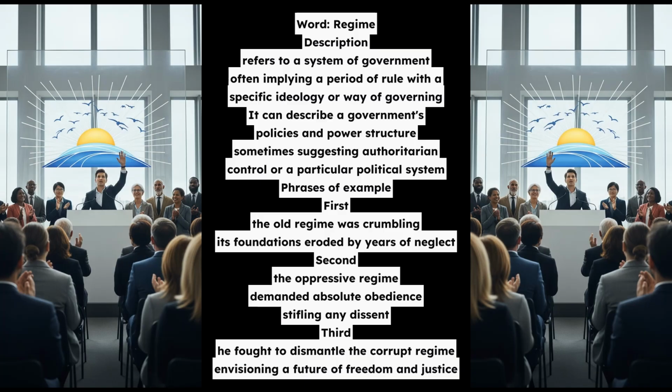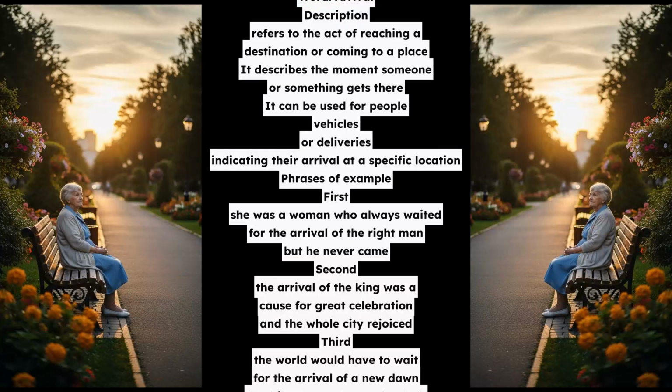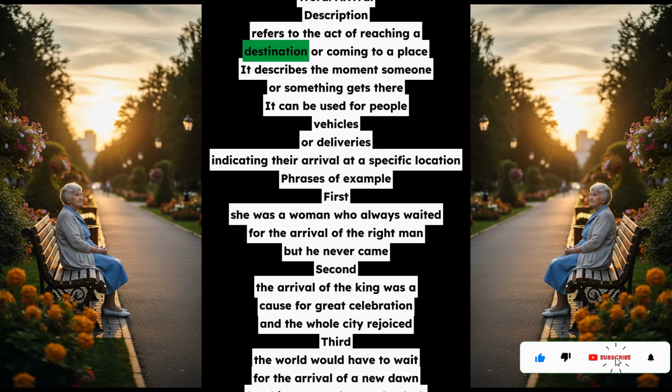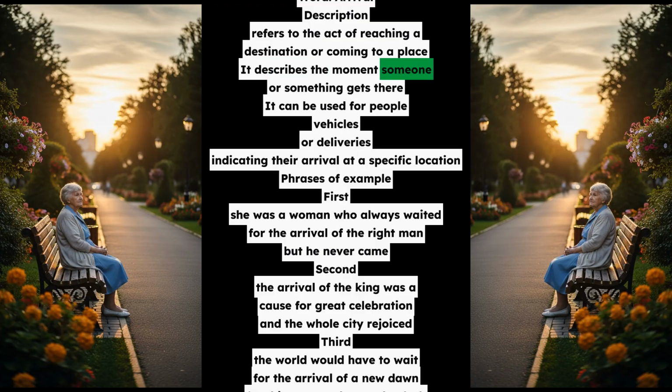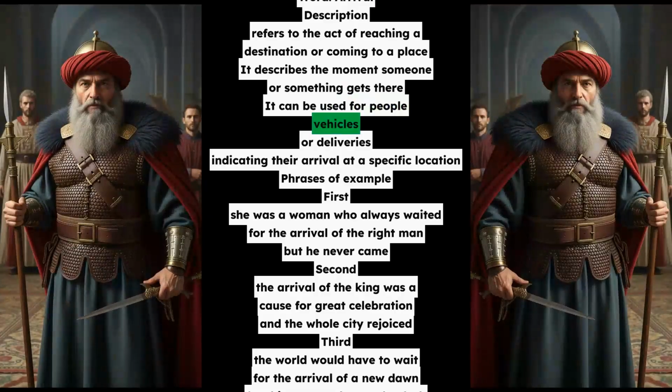Word: arrival. Description: refers to the act of reaching a destination or coming to a place. It describes the moment someone or something gets there. It can be used for people, vehicles, or deliveries, indicating their arrival at a specific location.